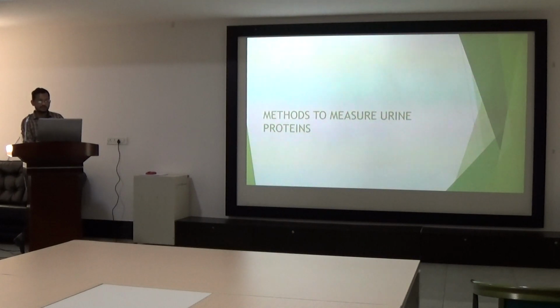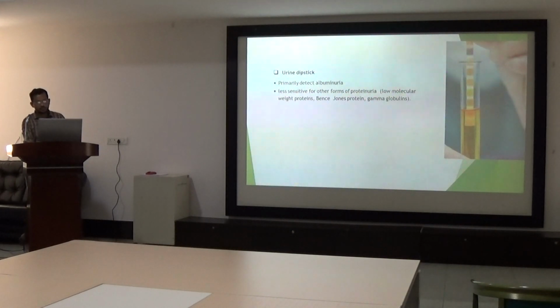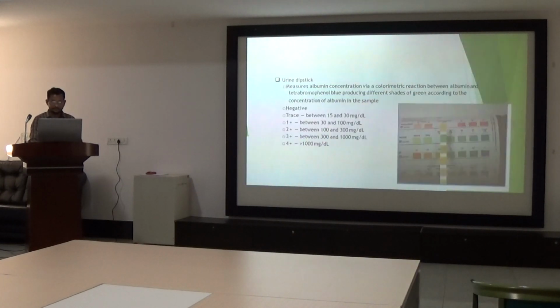What are the methods to measure urinary protein? Most commonly we prefer the urine dipstick. It primarily detects albuminuria. It is less sensitive for other proteins like low molecular weight protein, Bence Jones protein, and gamma globulin. So majorly, the urine dipstick detects albumin.